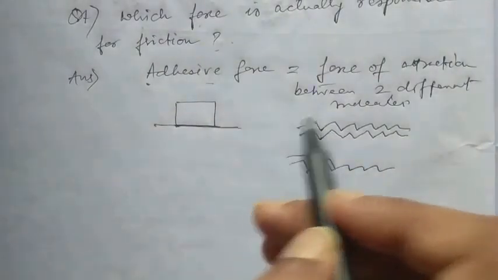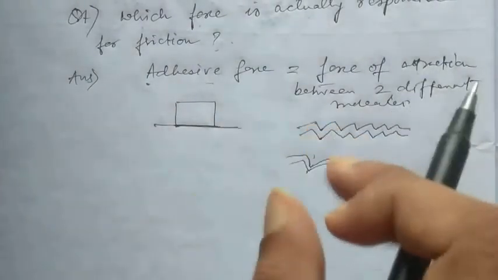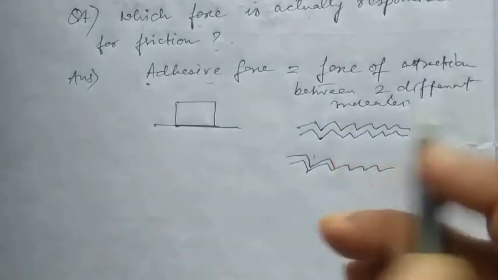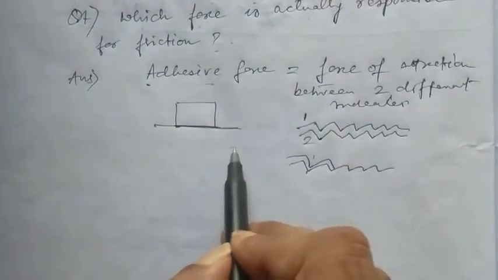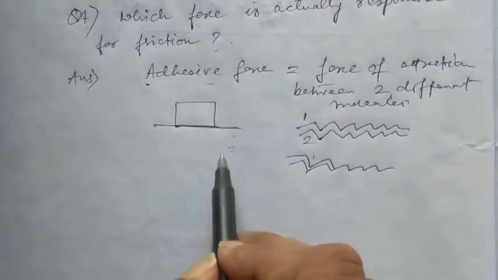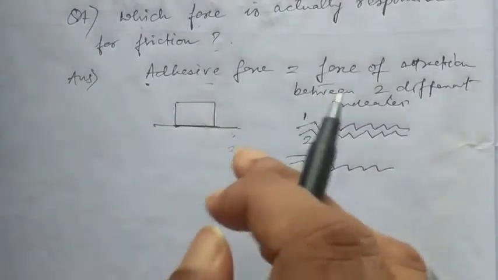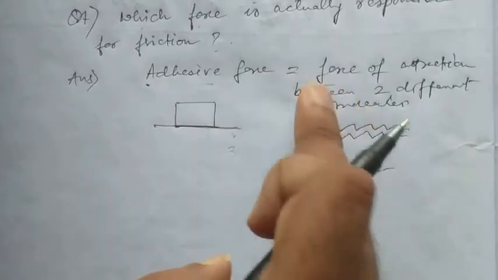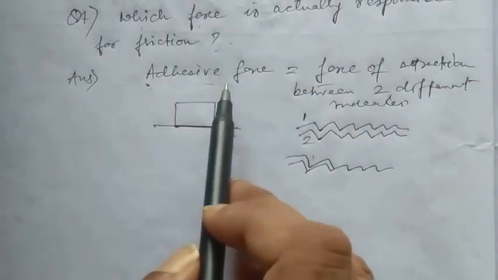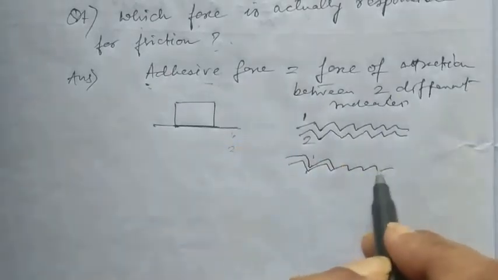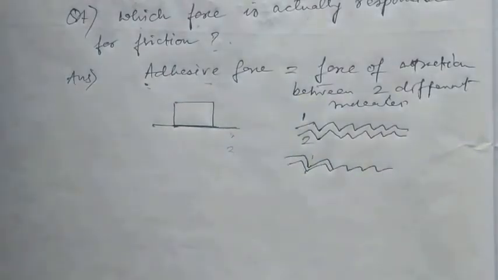And the adhesive force varies with the change of the bodies in contact. If this is body number 1 and body number 2, and we take body number 3 and body number 4, the force of adhesion acting between these two surfaces will be different from that between 1 and 2. So this adhesive force is completely responsible for the frictional force.